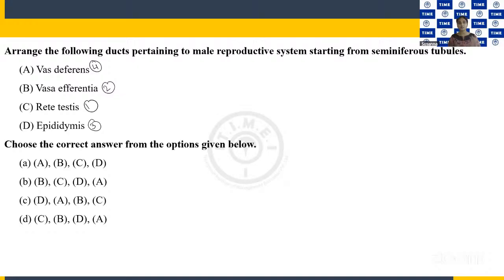So after seminiferous tubules where the spermatogenesis happens, we have the rete testis coming in. Then we have vasa efferentia, then epididymis, then vas deferens. So this is the arrangement. Again, a sequence arrangement based on structure. So accordingly, we can say that C, B, D, A is the option. So this is the correct option.